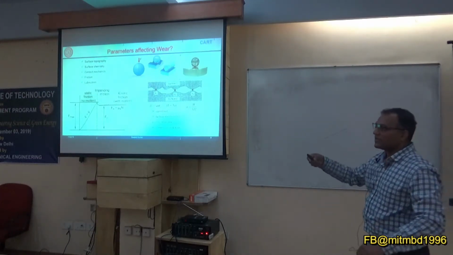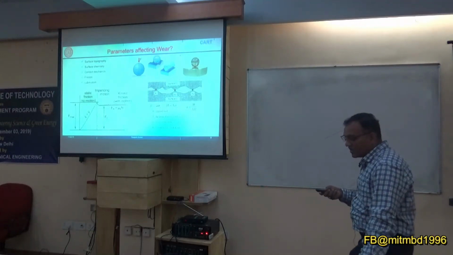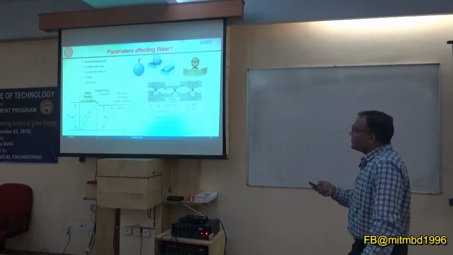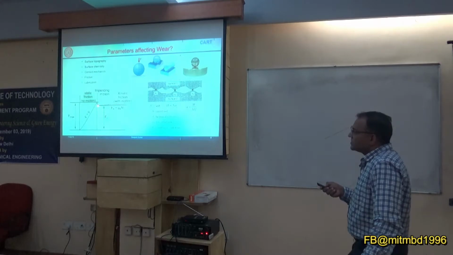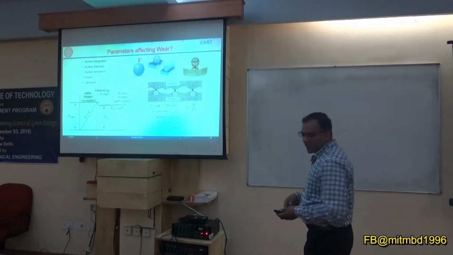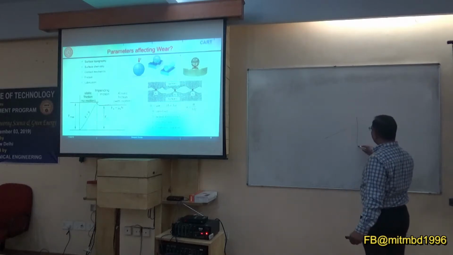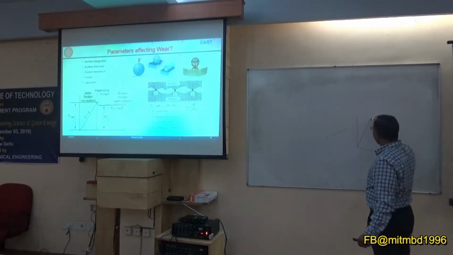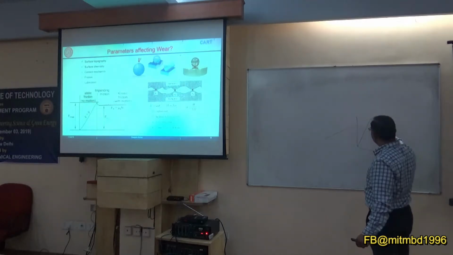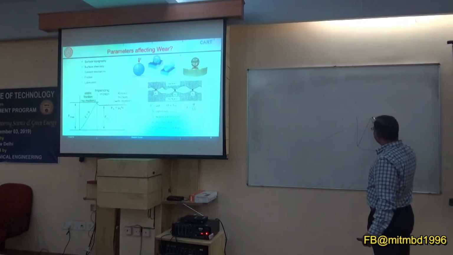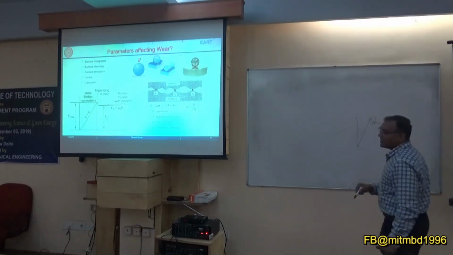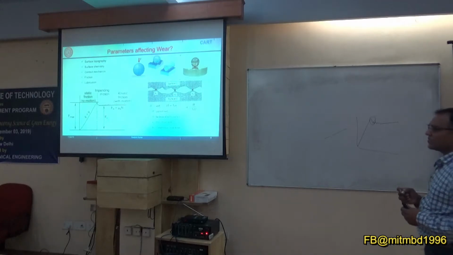That's why this friction force came down. Immediately you may not be in that position, so you may get this kind of situation. When it's steady, it can come down, then again this kind of thing. So this kind of dip you can get because of the first junction breaking.